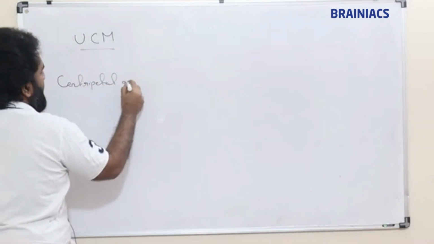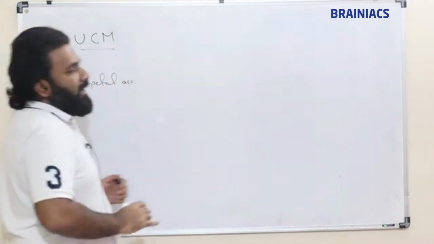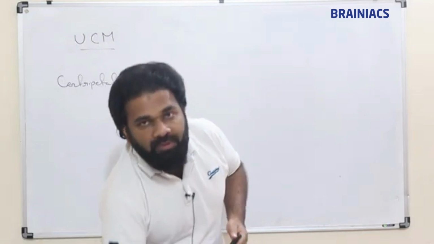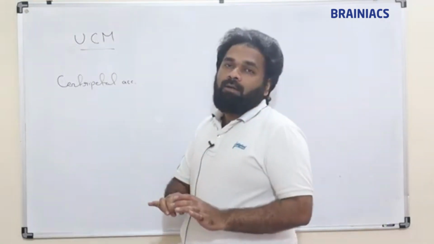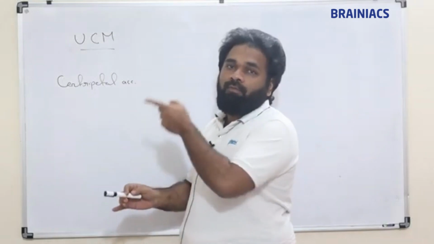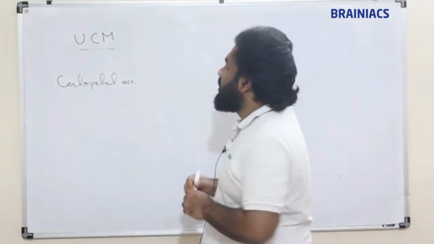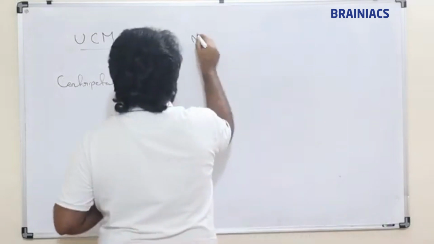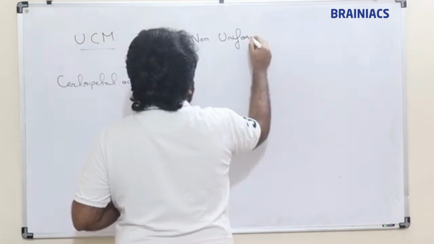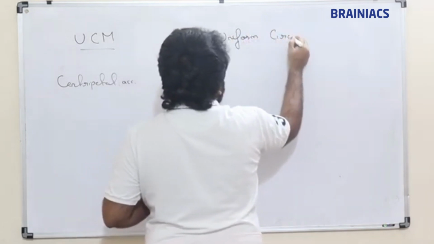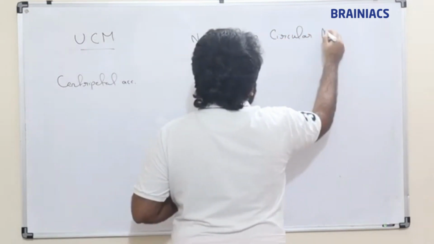Because only centripetal acceleration is there in uniform circular motion. Why I am specifying this is there are three types of acceleration when we come to non-uniform circular motion. So now let us spend some time on non-uniform circular motion.